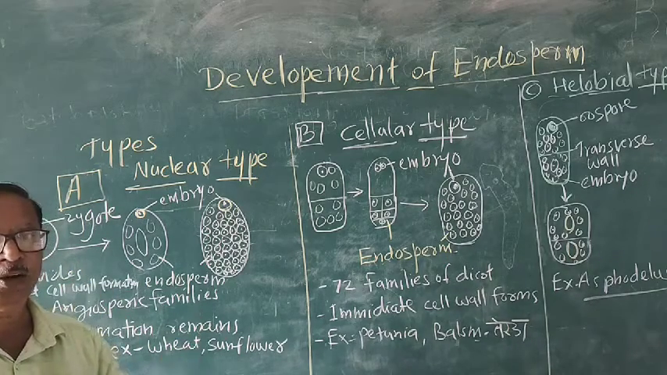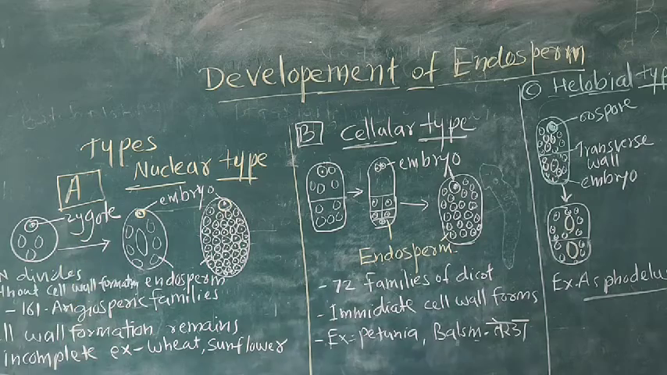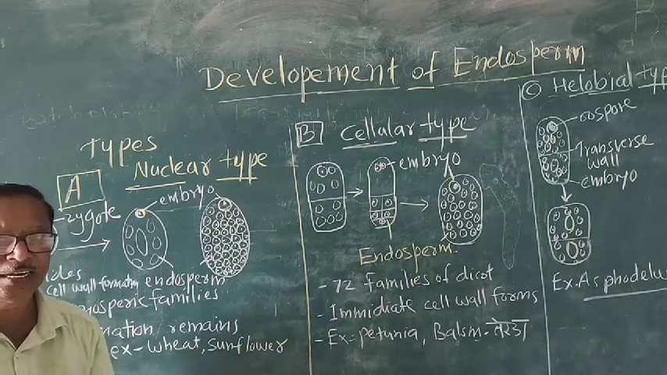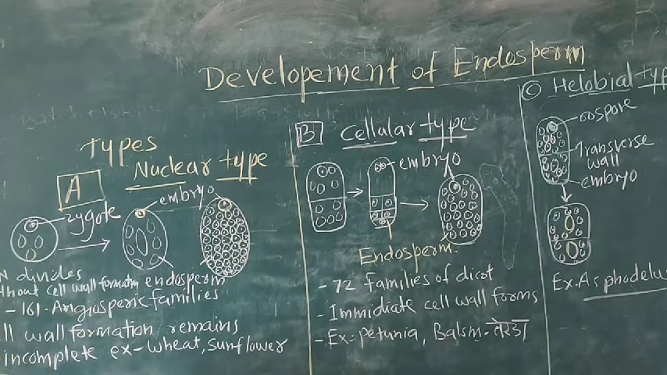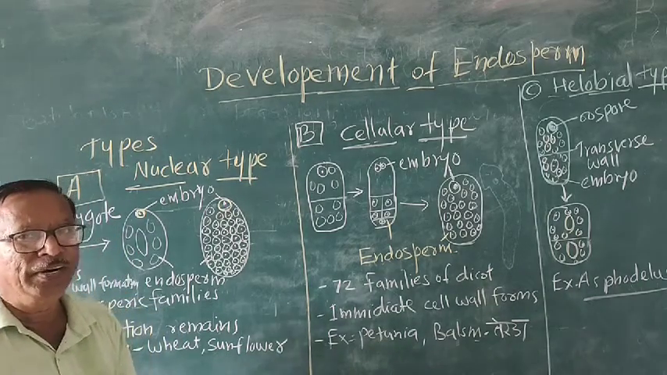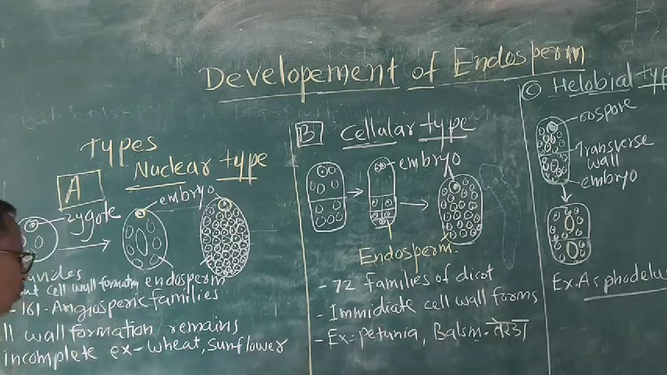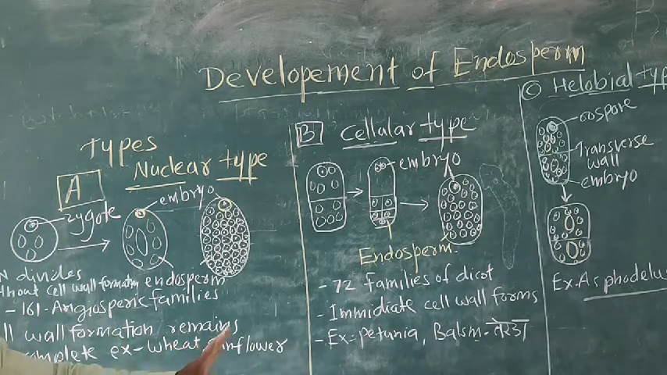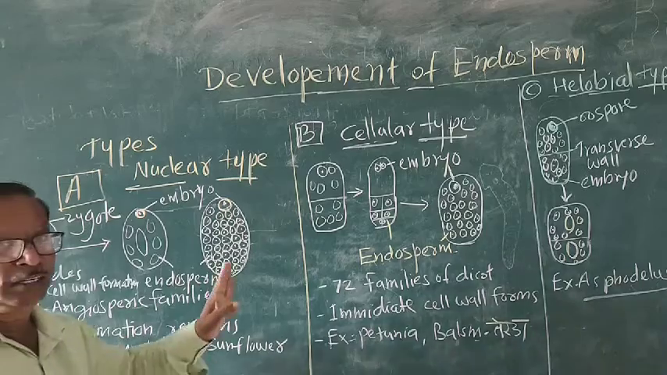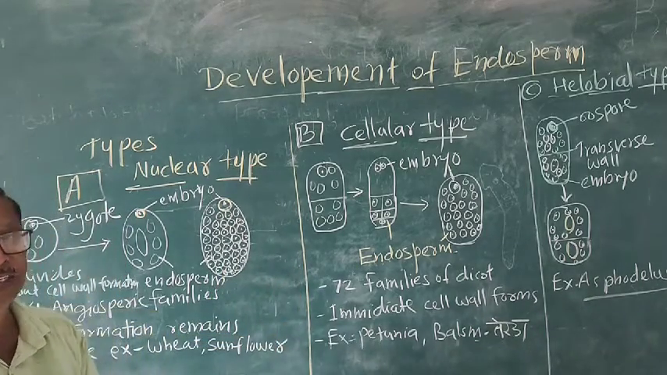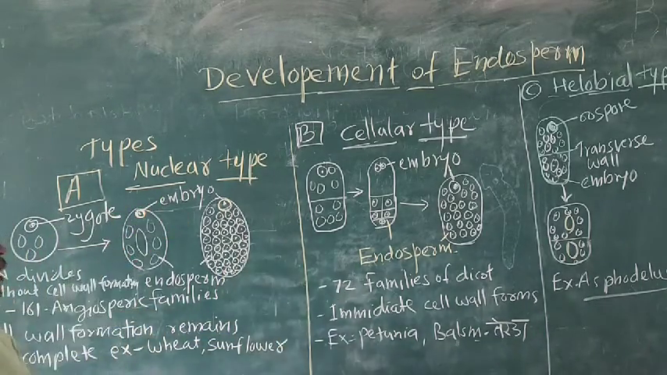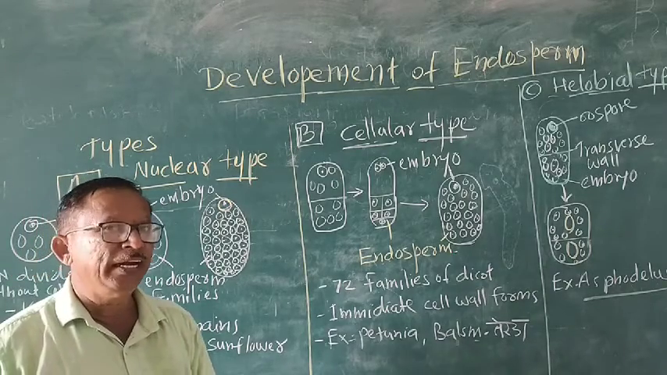We can show the development according to the nuclear type. Sometimes cell wall formation remains incomplete. Example is wheat and sunflower, where the formation of cell wall cannot take place. It remains incomplete. So this is the first type, called the nuclear type of development of endosperm.